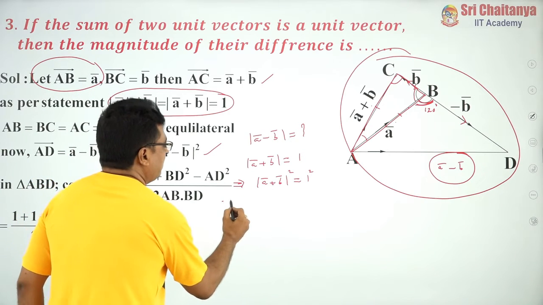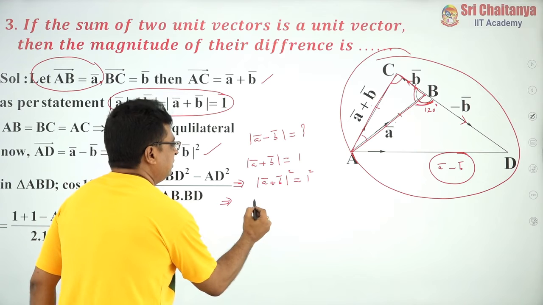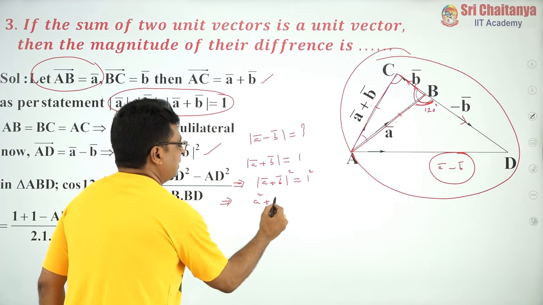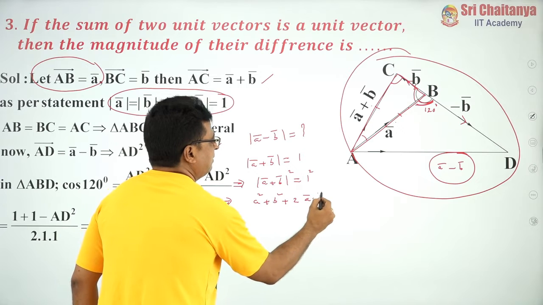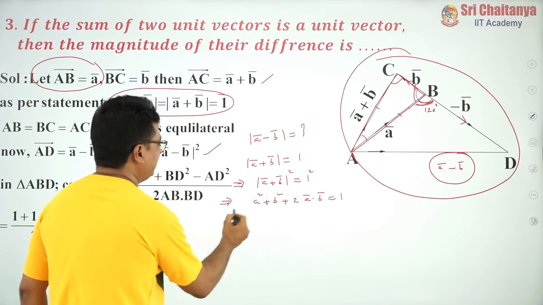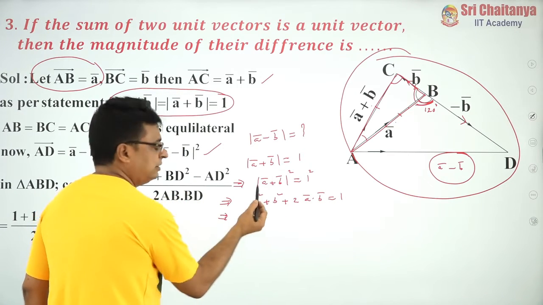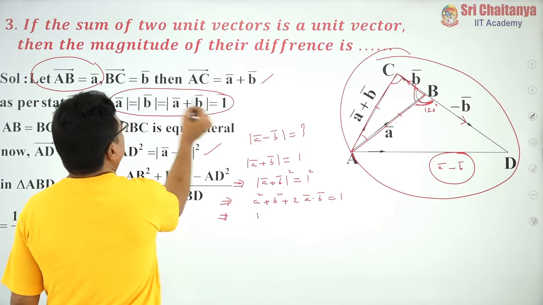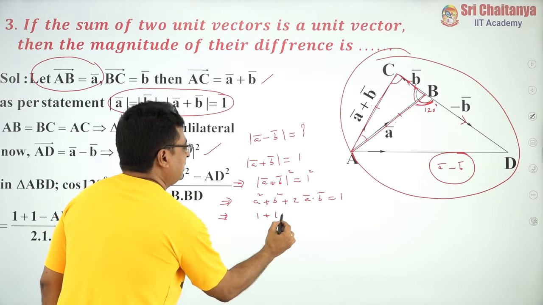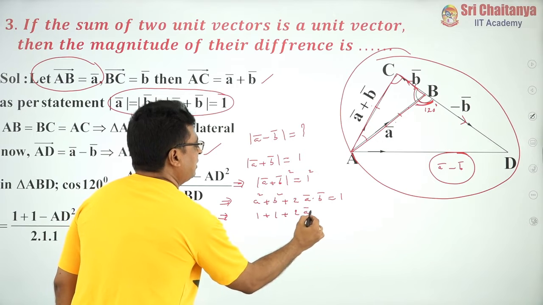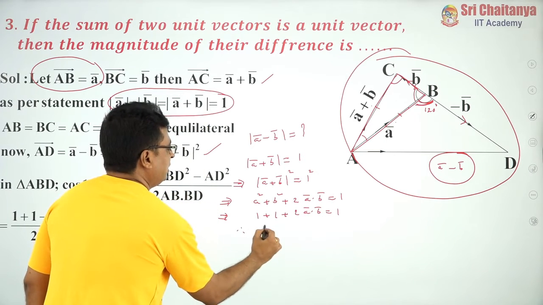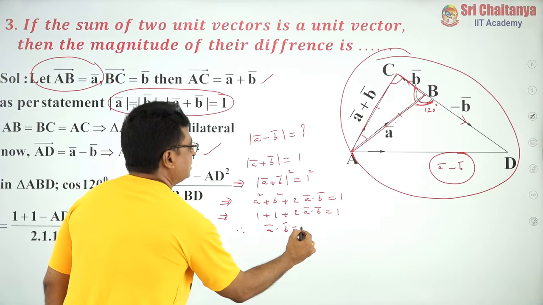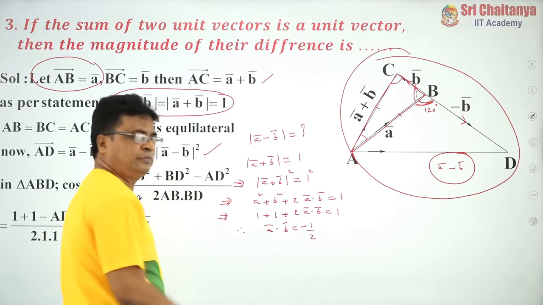So, what is mod of A bar plus B bar? This is a little bit advanced one. This is nothing but A square plus B square plus 2 A bar dot B bar, which is equal to 1. A square is equal to 1 because the magnitude is 1, it is given, and B square is also 1, plus 2 A bar dot B bar is equal to 1. So, ultimately A bar dot B bar, I got this as minus 1 by 2.